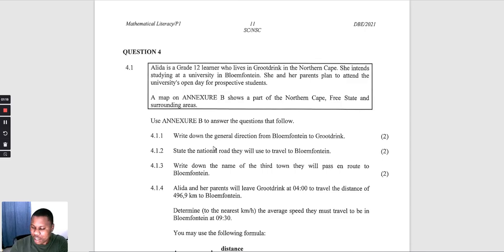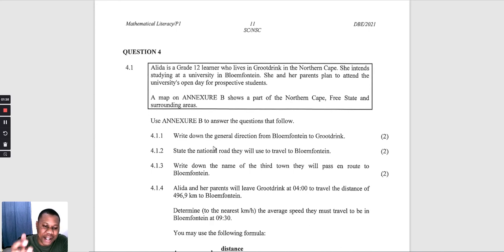Okay, so this paper is the paper that I've told people about, the one from before the exam guidelines were changed. So you will see a mixture of finance and data handling, maps and plans in one paper.